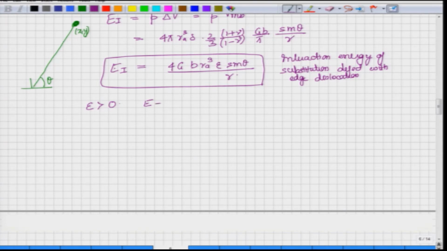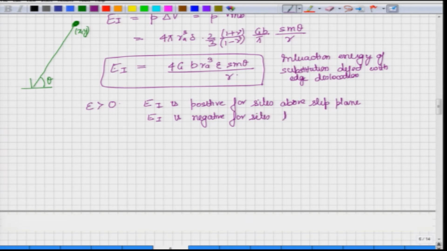So, EI is positive for sites above slip plane. On the other hand, EI is negative for sites below slip plane. Let us see what is the meaning of this.